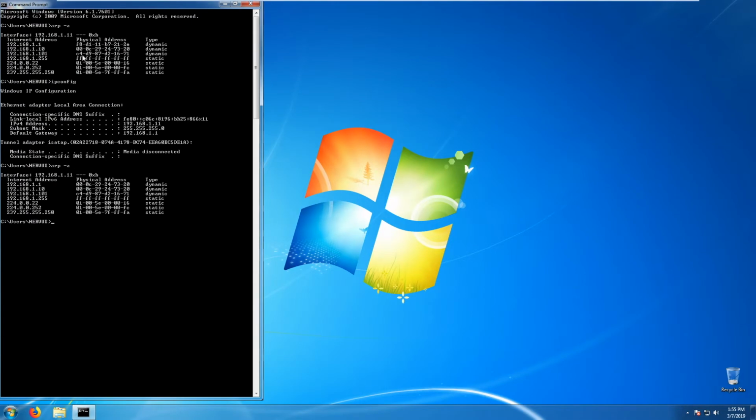Here we have the physical address of the gateway, starting with FA and finishing with 2E. And here, as you can see, the address starts with 00 and finishes with 20. So as you can see, that machine here and our gateway have the exact same MAC address.